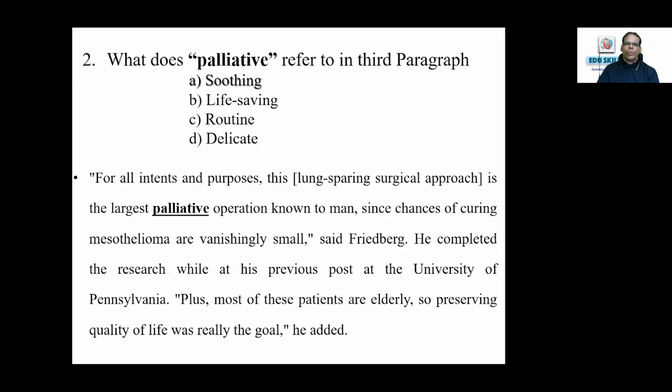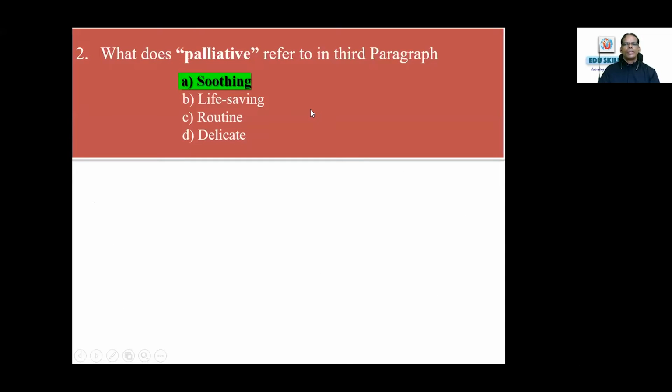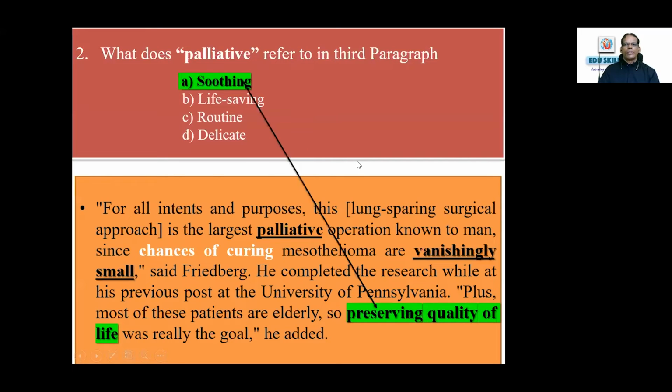So ultimately, you can just understand from the context, but that's not the best way. Still, you go to that particular highlighted text: "for all intents and purposes, this is the largest palliative operation known to man, since chances of curing mesothelioma are vanishingly small." Vanishingly small means there is no possibility. Life-saving possibility is not there. That tells you exactly which is the answer. So just check out what is happening. Soothing. Even if you want a confirmation, you can go on reading.